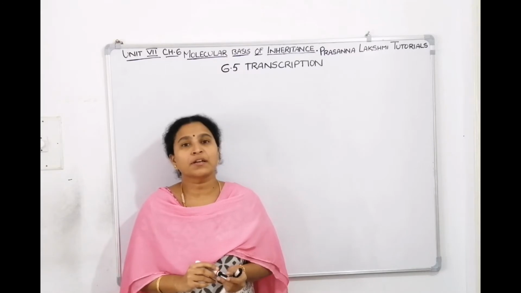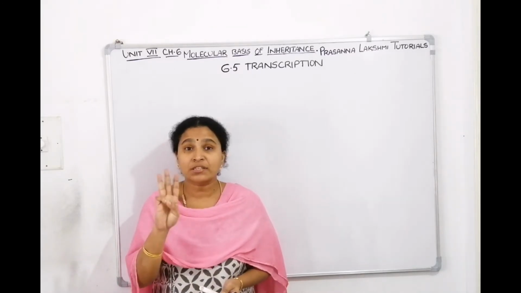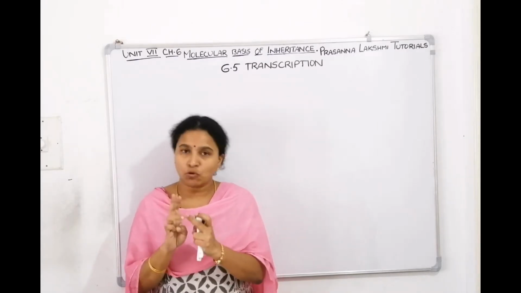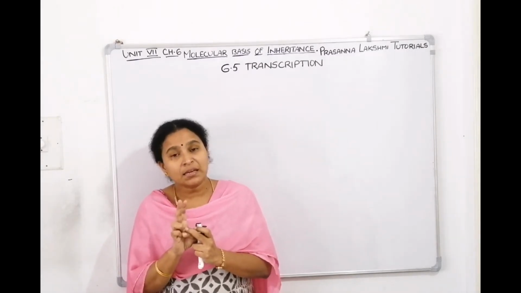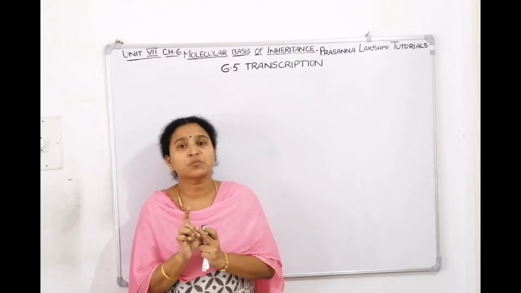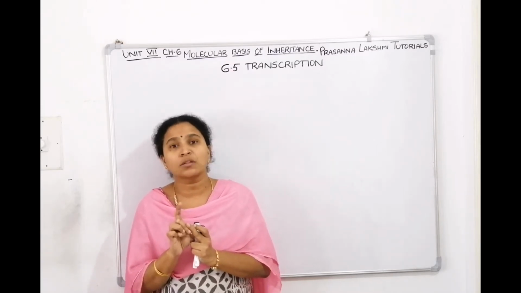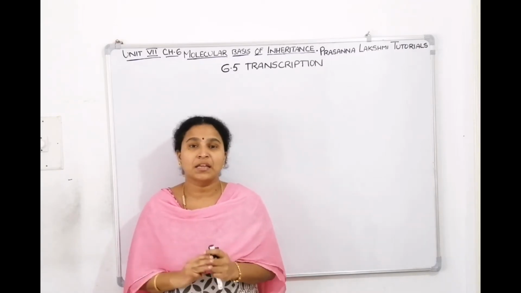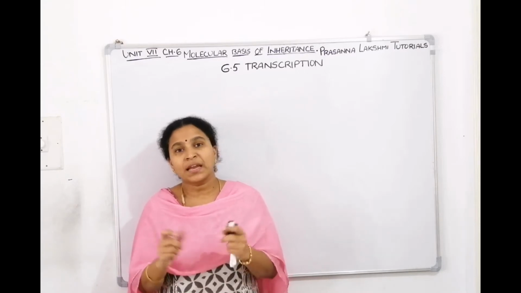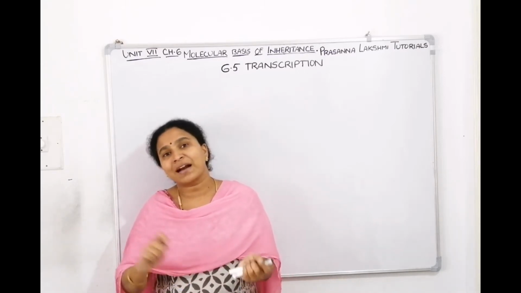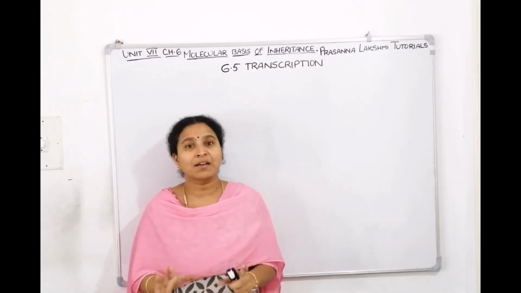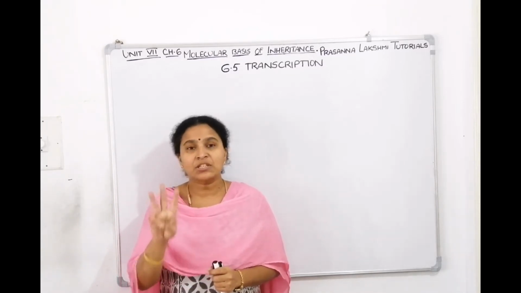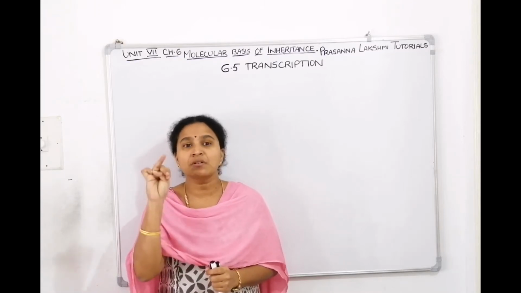We know the central dogma of molecular biology, the three main essential steps. The first one is replication. Replication means making its own copy. Then the DNA gets converted to RNA. The code present on the DNA is copied by an RNA. The process of making RNA from DNA is called transcription. Then the transcribed RNA will translate into a protein, and protein is the language the cell knows, and the cell will do the function using that protein. So the three main steps are replication, transcription, translation.